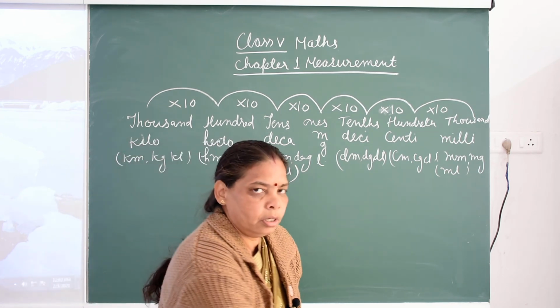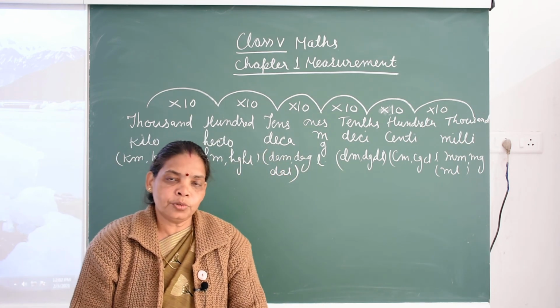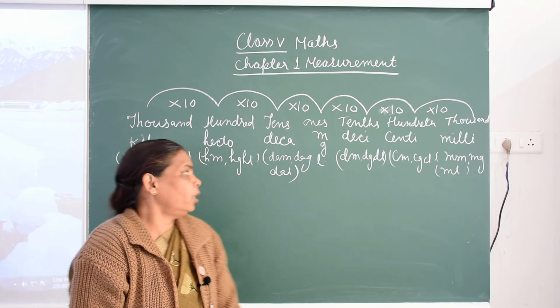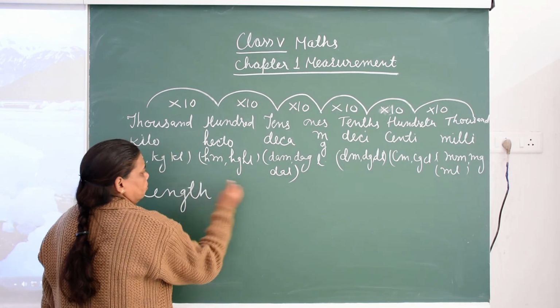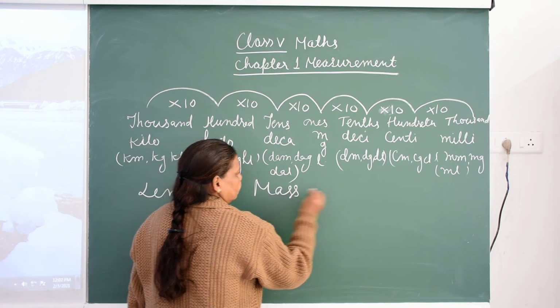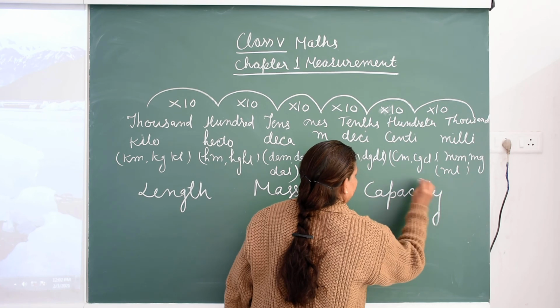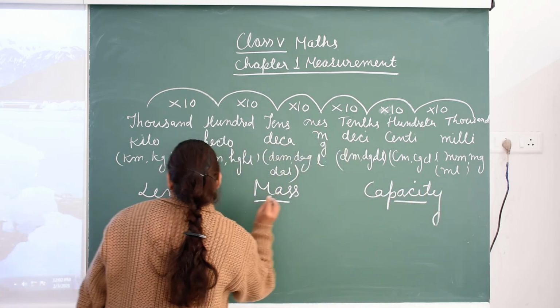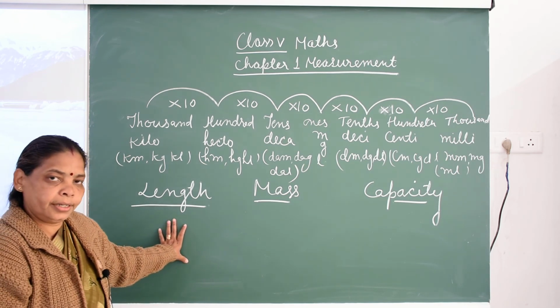Children, you know length. We measure things by using units. So length, mass and capacity. Which things do we measure in length?